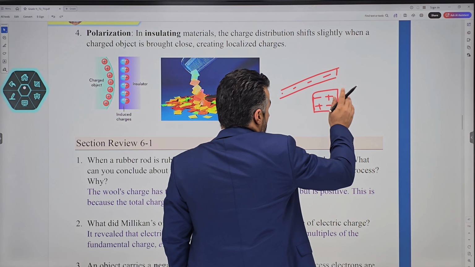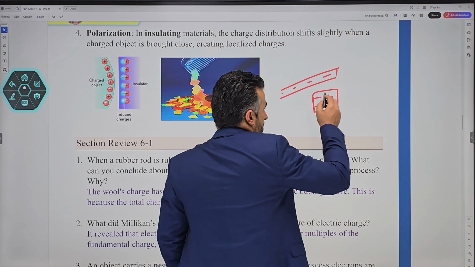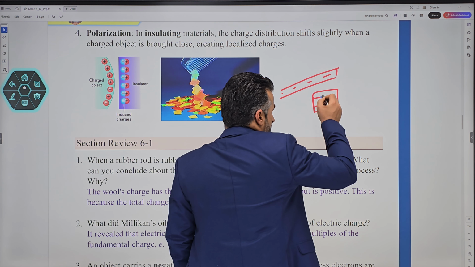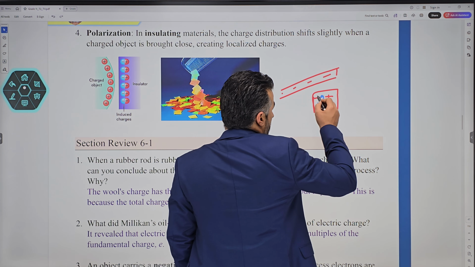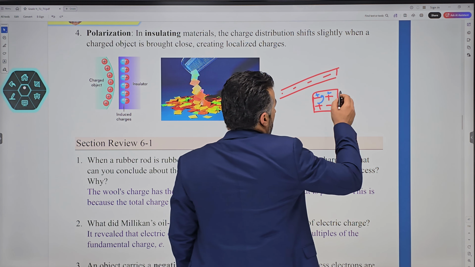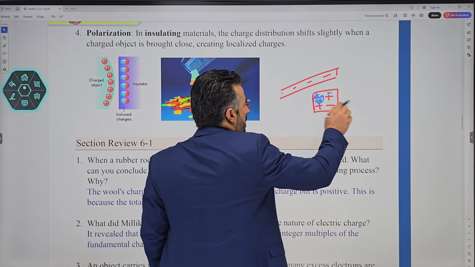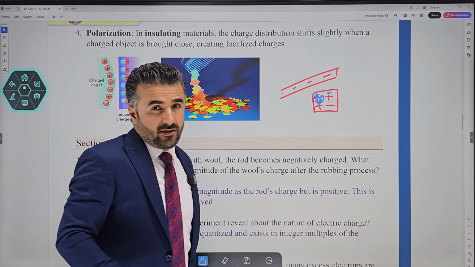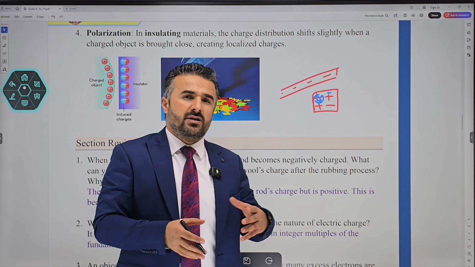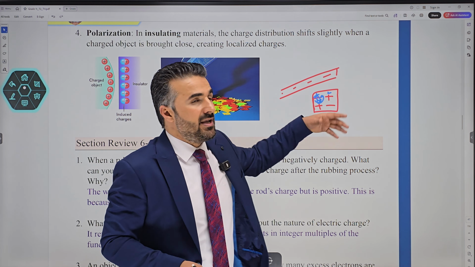But because this paper is an insulator, these charges cannot move that much. The only thing that they can do is swap, for example. So this proton will come here, and then this will be here. It's almost like relocating themselves. It cannot travel from one part of the paper to another, and it can only change at its place very little. So this is called polarization. It's almost like making it polarized.